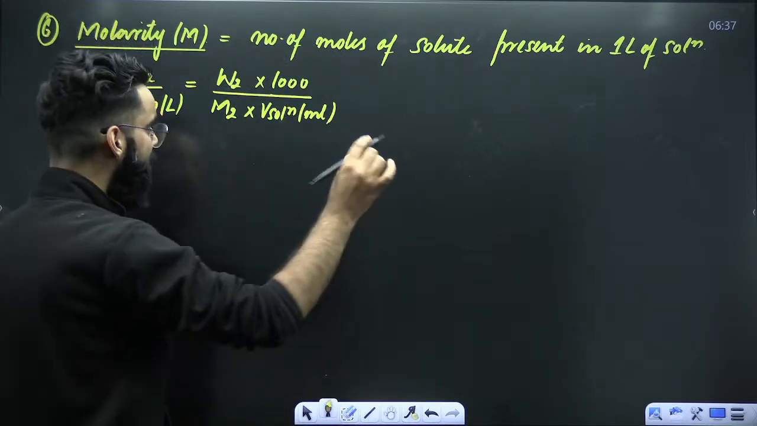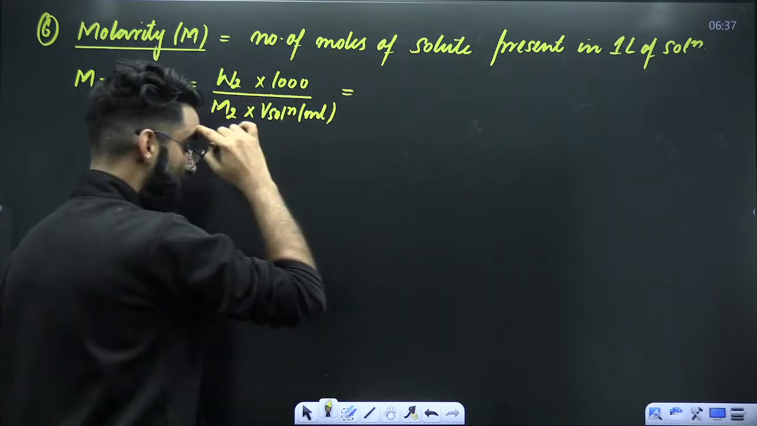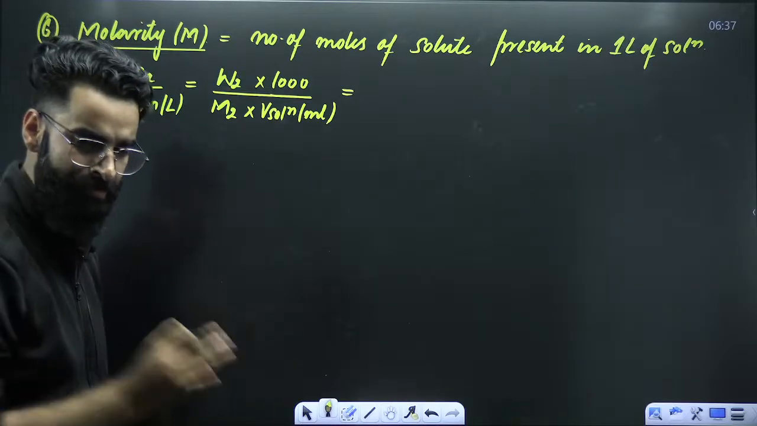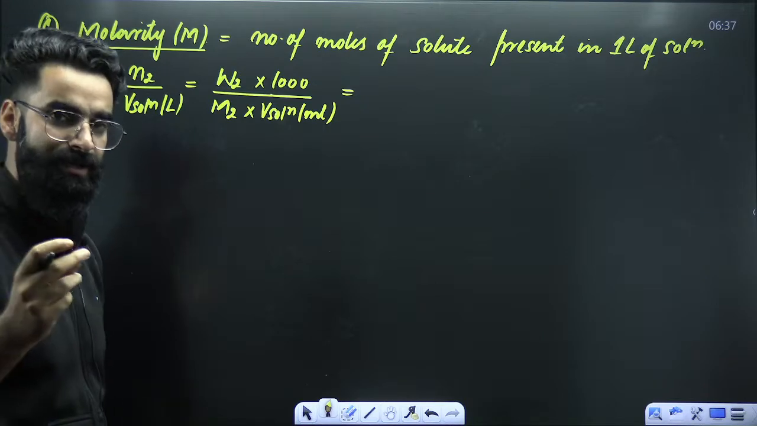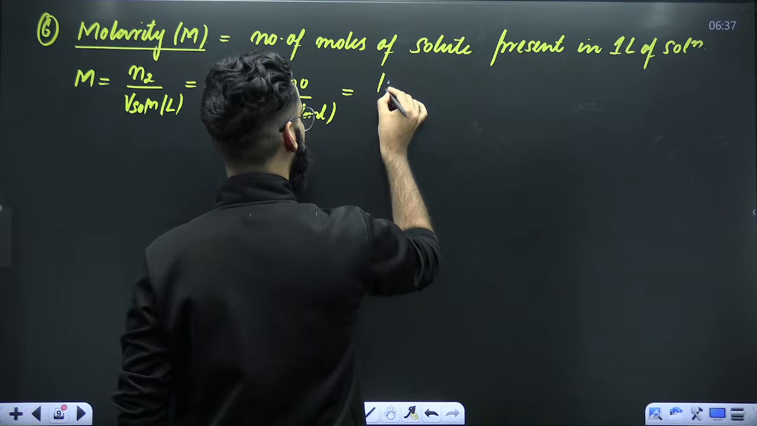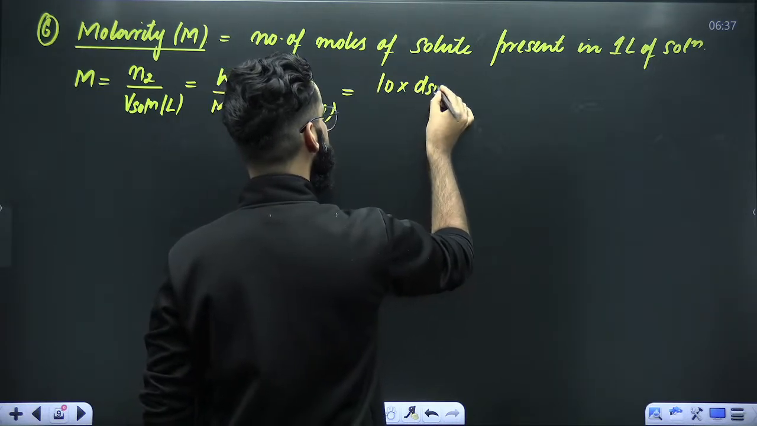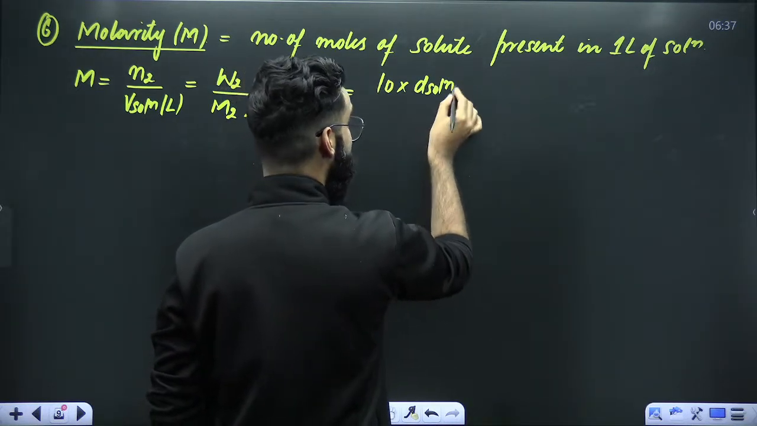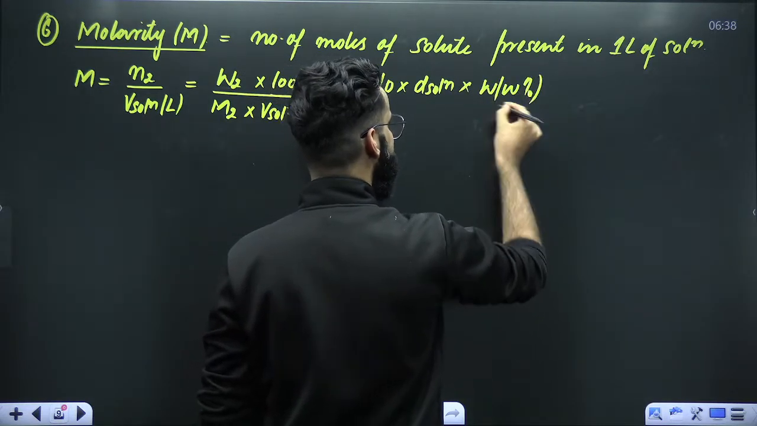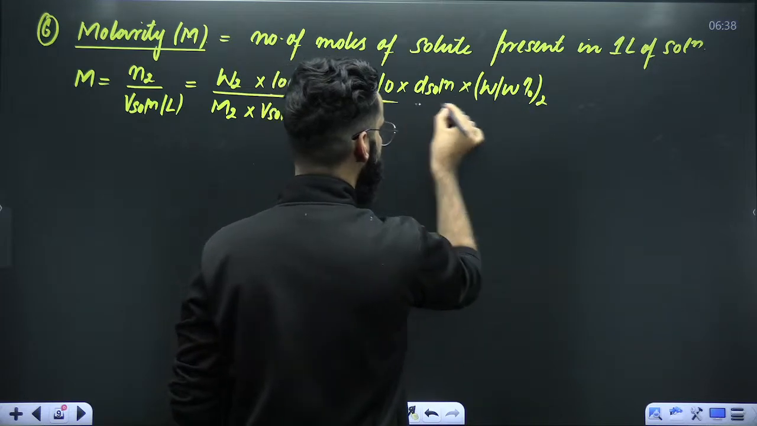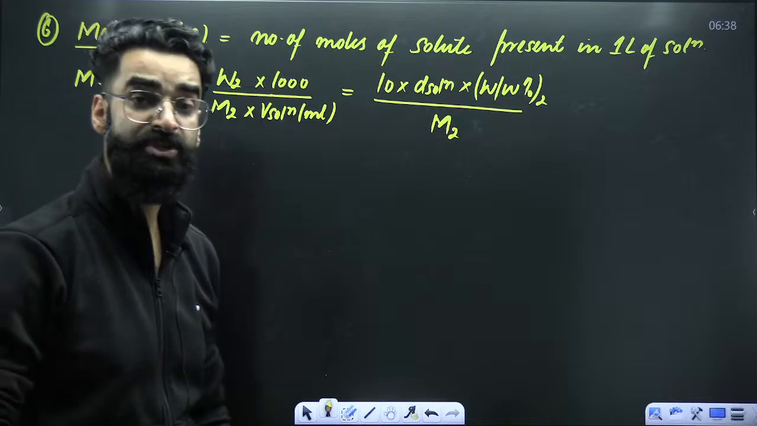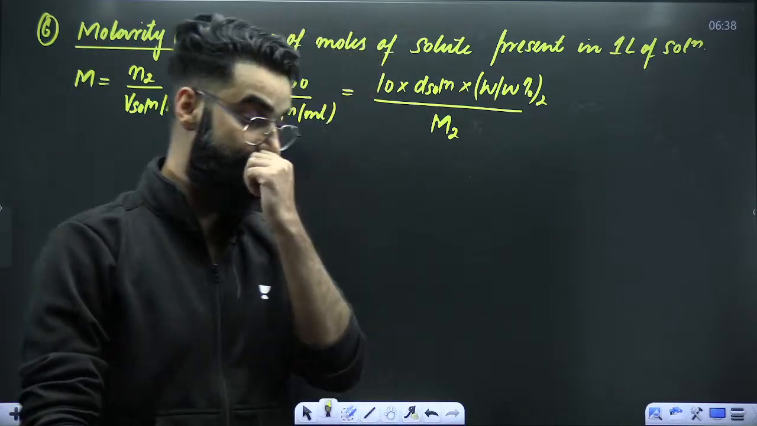Right? Similarly, I'm going to give you one more result. Do remember it directly. No need to go for the derivation, etc. Remember the results and solve the questions directly with the help of those results. Molarity of the solution can be calculated like this also: 10 multiplied by density of solution in grams per ml multiplied by weight percentage of solute, divided by molar mass of solute. This is one more result with the help of which we can calculate molarity of the solution.